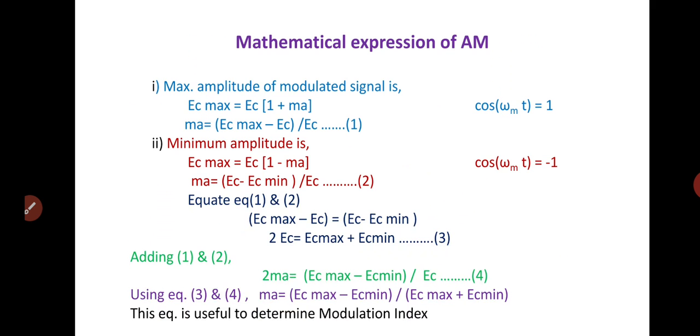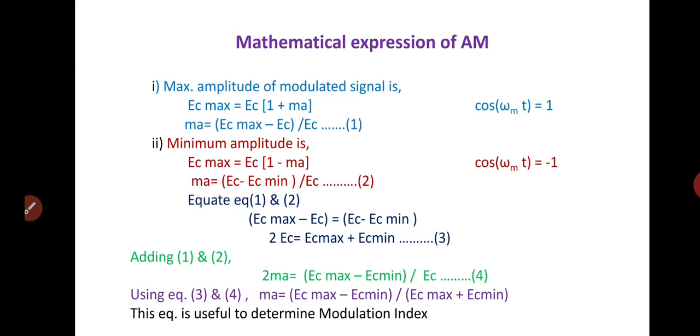Now in this case, the cos of omega mt is varying between +1 to -1. So for maximum amplitude of modulated signal, we can substitute in the earlier equation cos of omega t value equal to 1. So the equation is Ec max is equal to Ec in bracket 1 plus ma. So therefore the modulation index is equal to Ec max minus Ec, in total divided by the Ec.